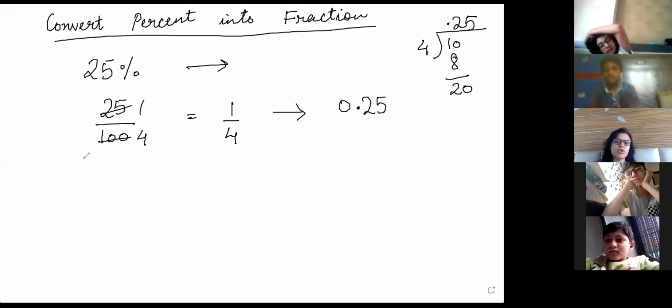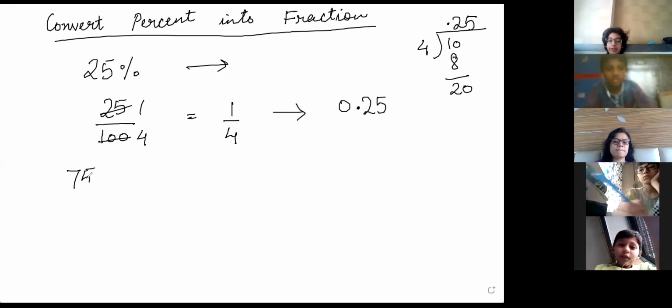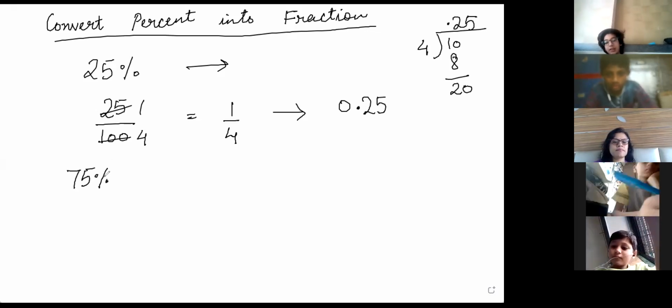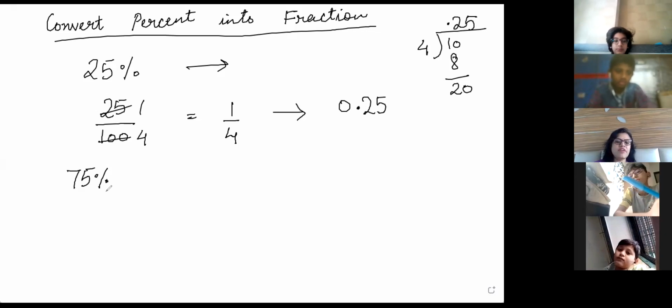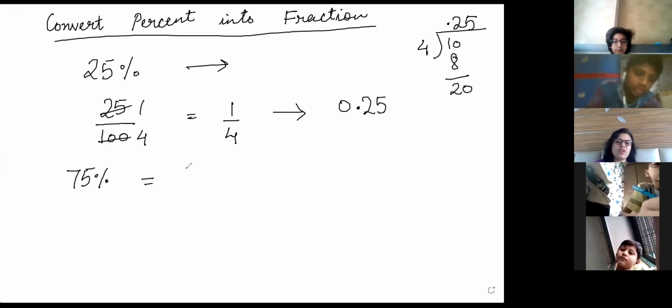Okay, some more questions we will do. Ma'am, first we have to do it in fraction, then we have to do in decimal? No, in exam also you can do it directly. See, 75%. So what is 75% actually?